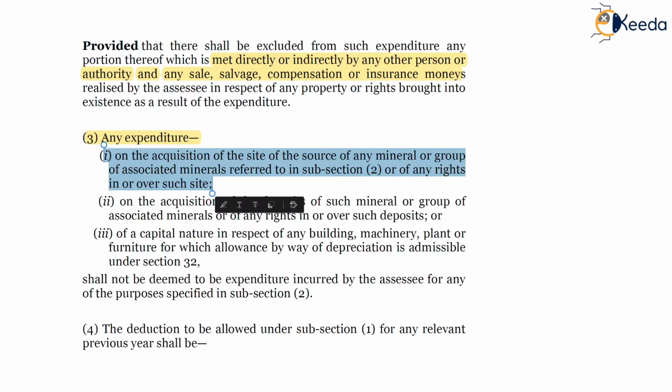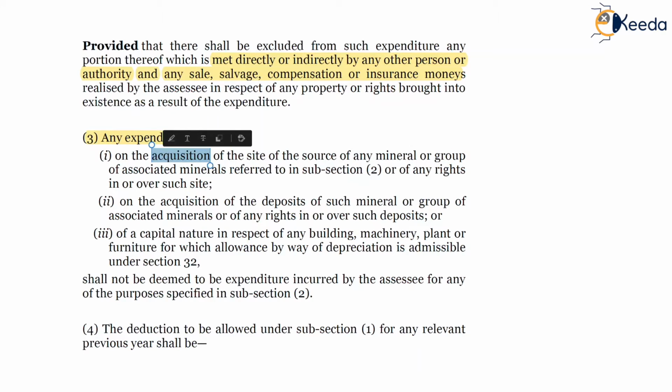So any acquisition cost of the site of the source, any acquisition of the deposits of such mineral or group of associated minerals, or of any rights in or over such deposits. So acquisition of the deposits, acquisition of the mineral deposits.